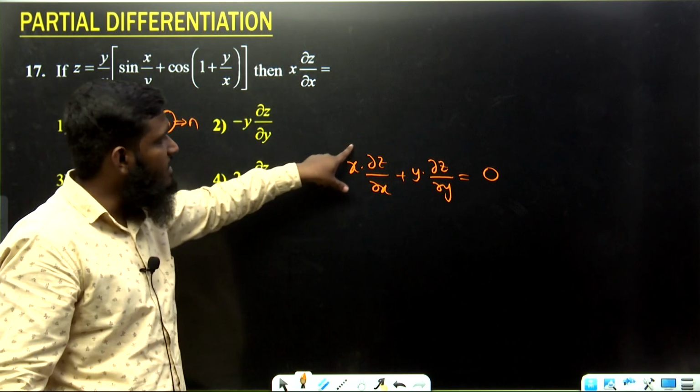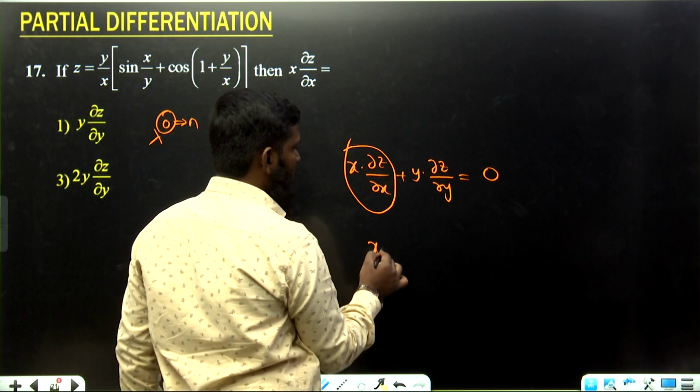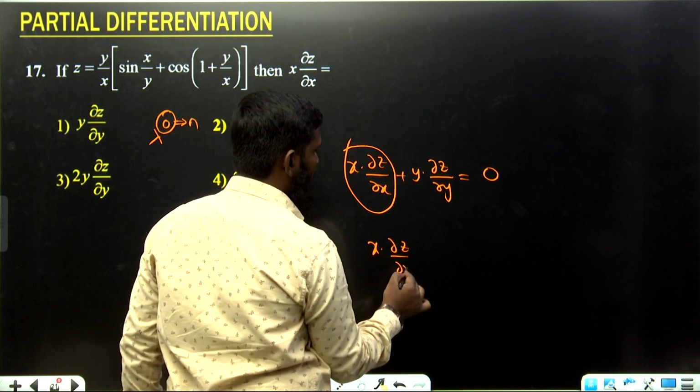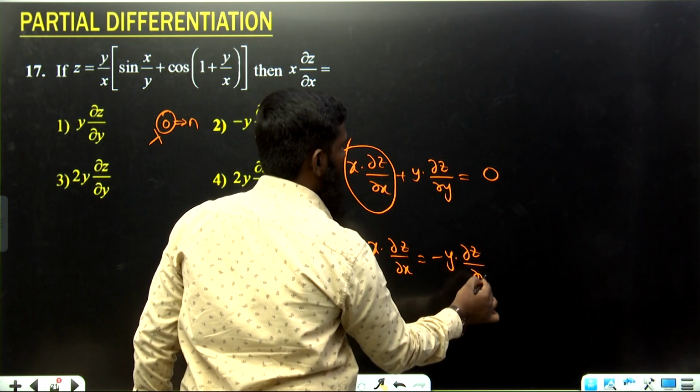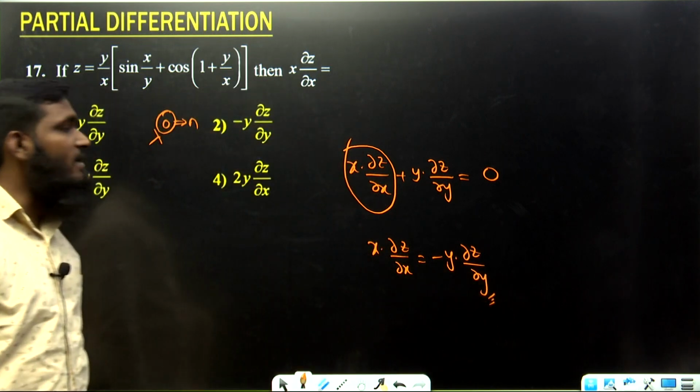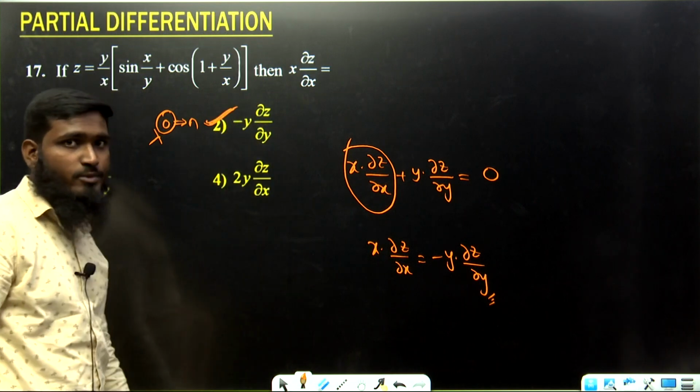But in this question it is asking only this part, x into dou z by dou x. So x into dou z by dou x means what we can write? Dou z by dou x is equals to minus y into dou z by dou y. Okay, this is the answer. So minus y into dou z by dou y means, let us go with the second option over here. Second option is correct.